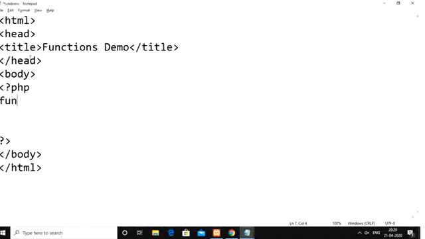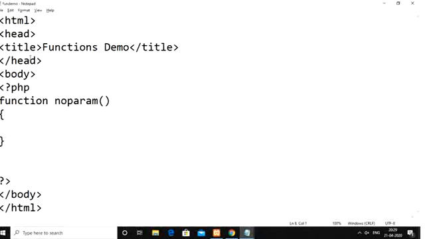Here I specify the function keyword, followed by the function name as noparam, because it is not taking any kind of parameters. Inside the function body I write one statement: echo "no parameter function doesn't receive any parameters".